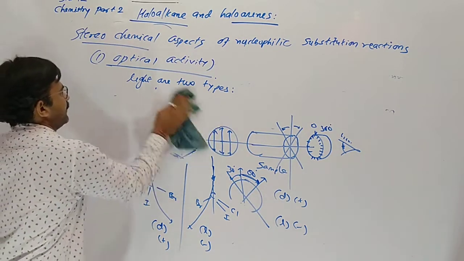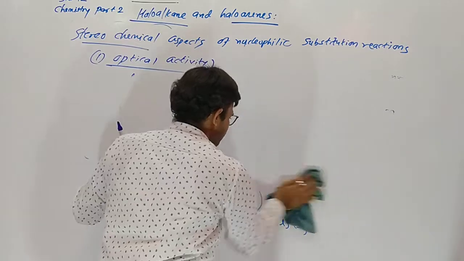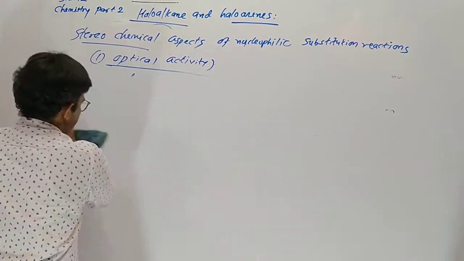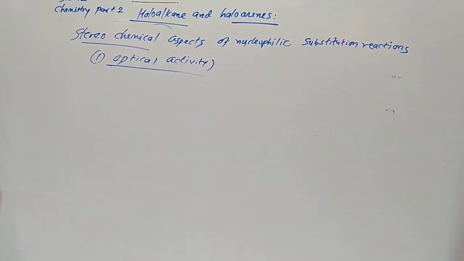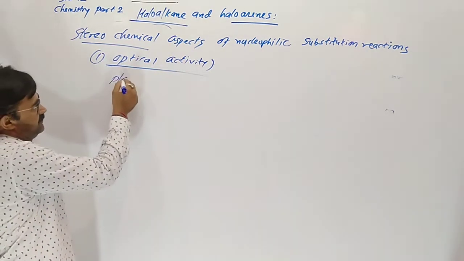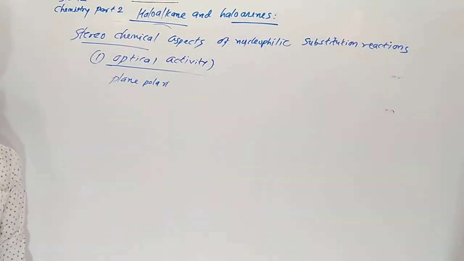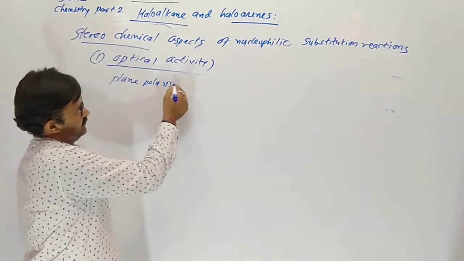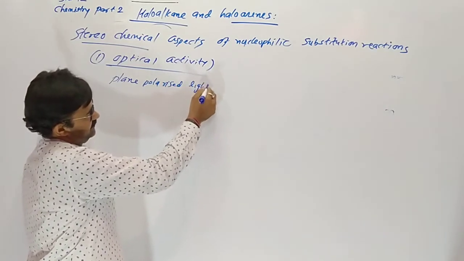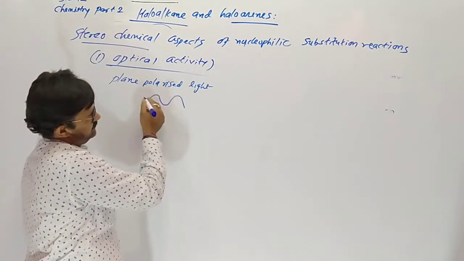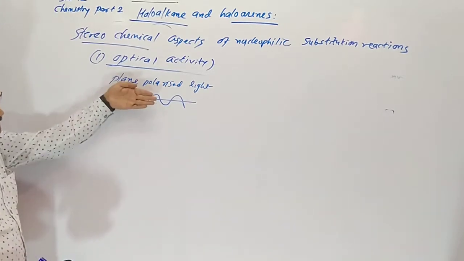Understood? Now one by one. Our sample should be unsymmetric, and we use plane polarized light. Plane polarized light means it vibrates only on the same plane.